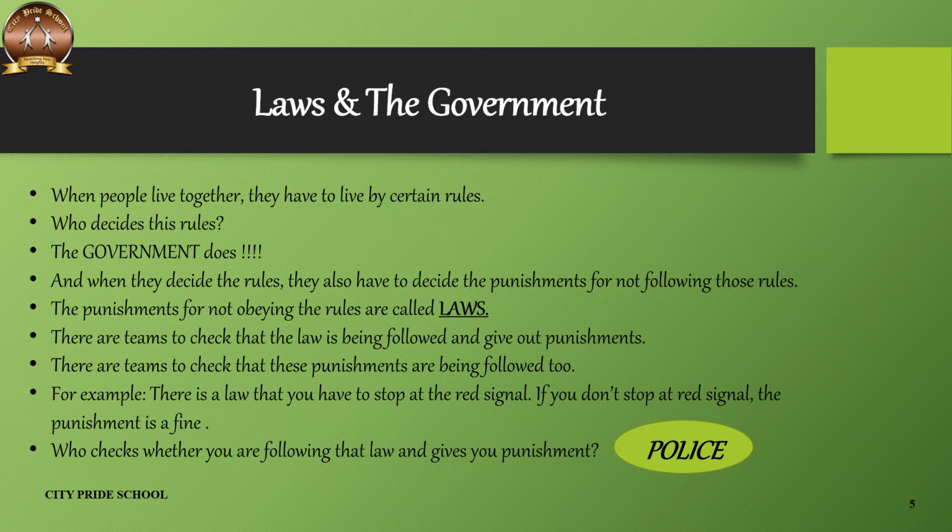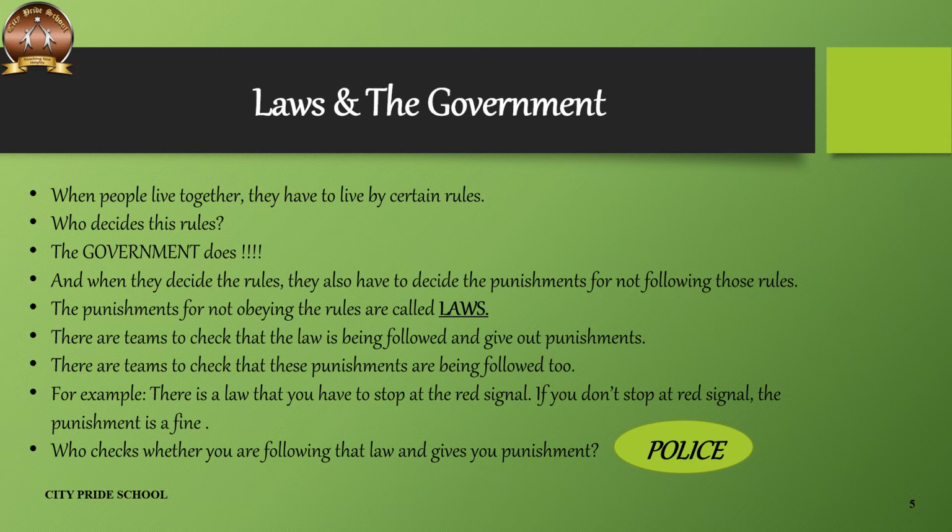Just for example, there is a law that you have to stop at a red signal. If you don't stop, what will happen? Of course, you'll be fined. And who does this? Of course, the police. There's another law that a person without a driving license is not allowed to drive a vehicle, and if he is caught without a license, he can either be jailed or fined a large sum of money.